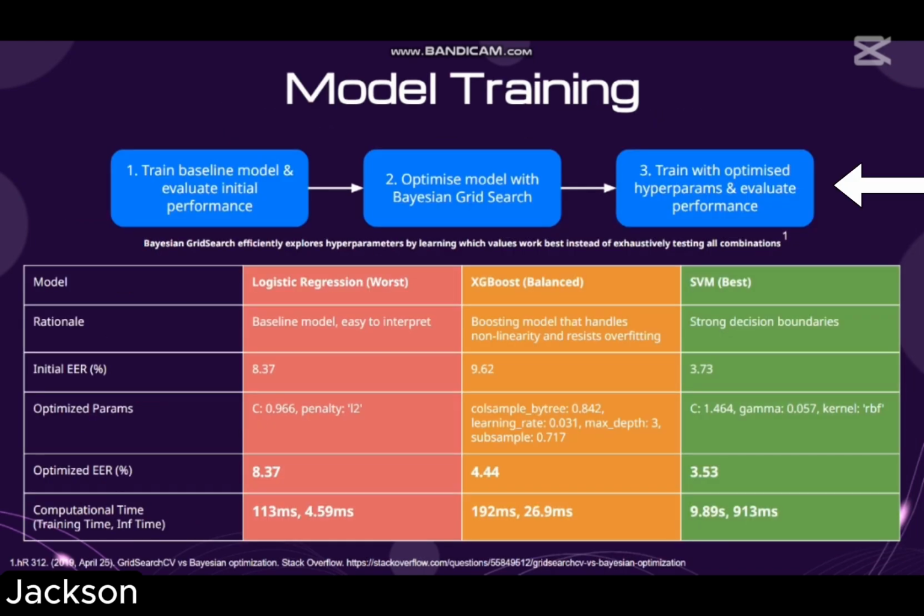Thank you, Munir. So after feature engineering, we proceed to model training. First, we train a baseline model and evaluate the initial performance. Second, we optimize the model with Bayes grid search. And lastly, we train the model with optimized hyperparameters and evaluate the performance.